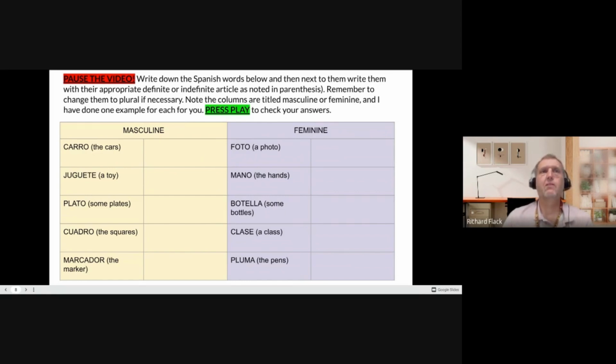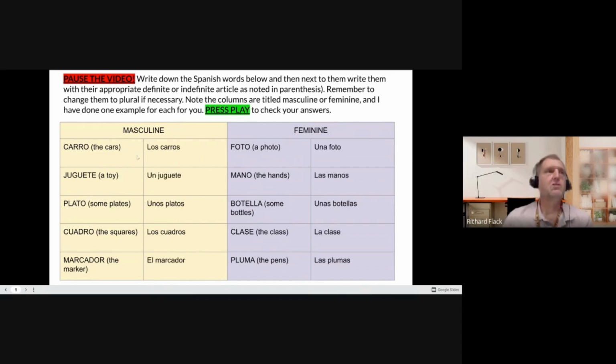Let's do one more together on the feminine side. So foto, it says a photo, so it's still singular. So my indefinite article, it's not the word the, it's going to be una. And then foto is going to stay the same. Foto. So I should have una foto. Go ahead and pause the video. When you're ready, come back and check your answers.